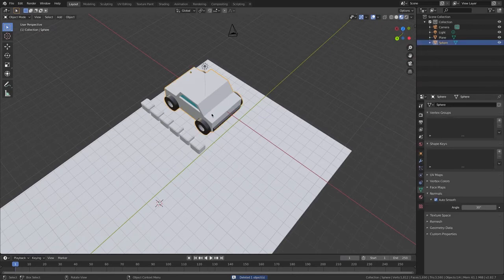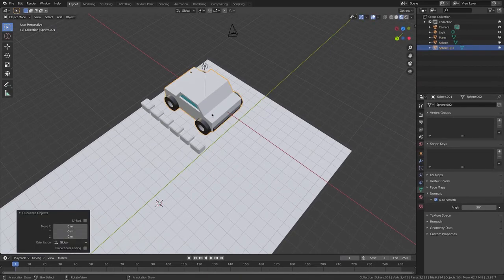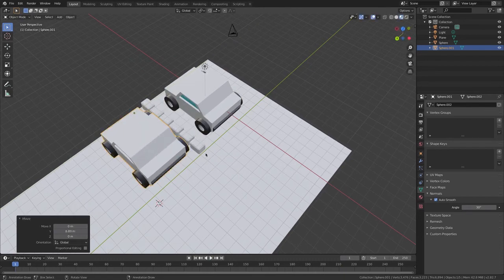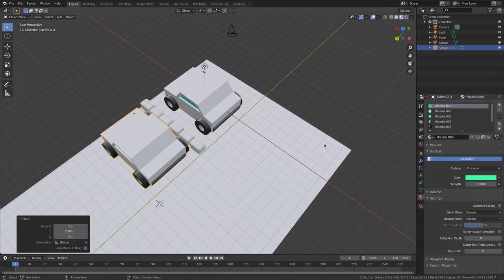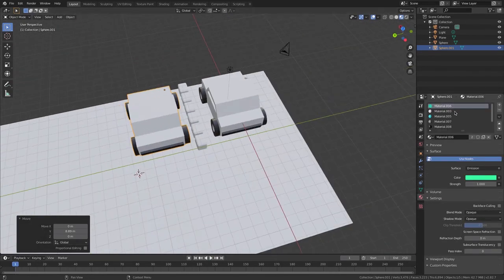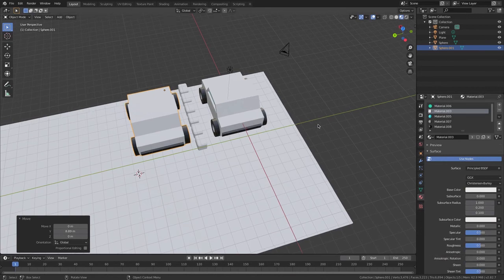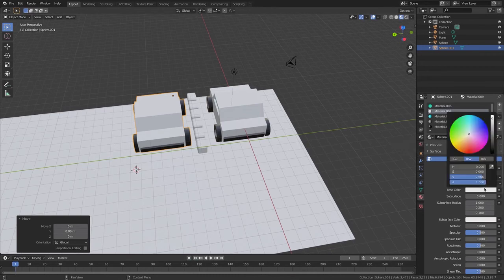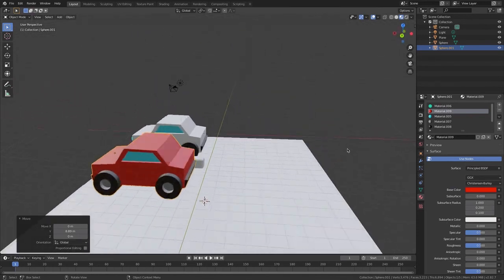I'm going to select my car and go Shift D and GY. Good. Now what I'm going to do is go to my material properties and find material.003. And you see that 3 there? I'm going to click the 3 and change it and make the color red, maybe. There, red will do perfectly.